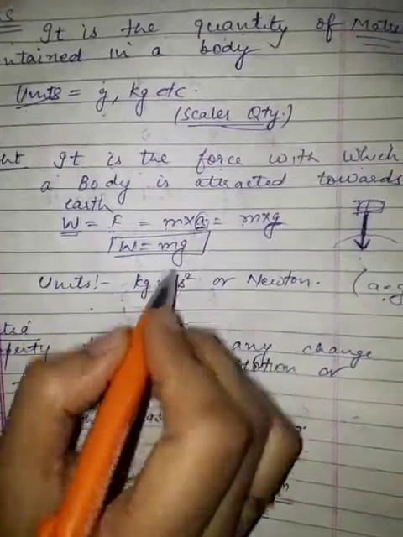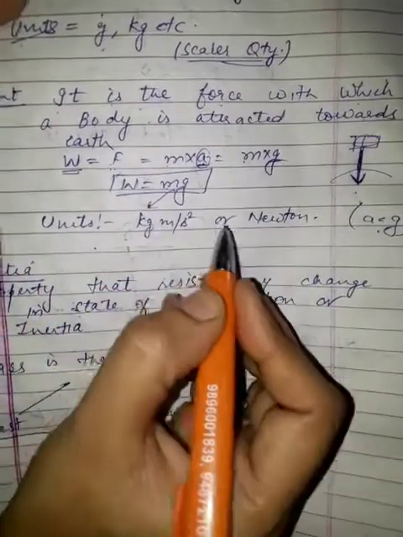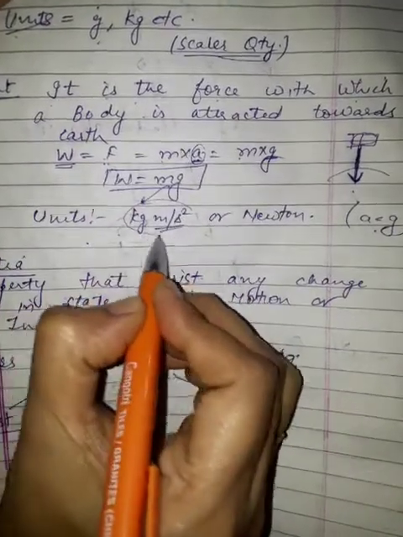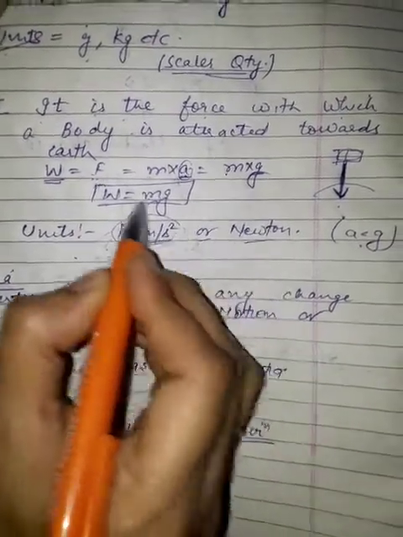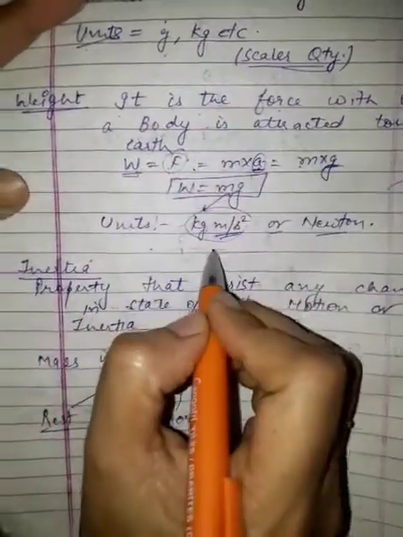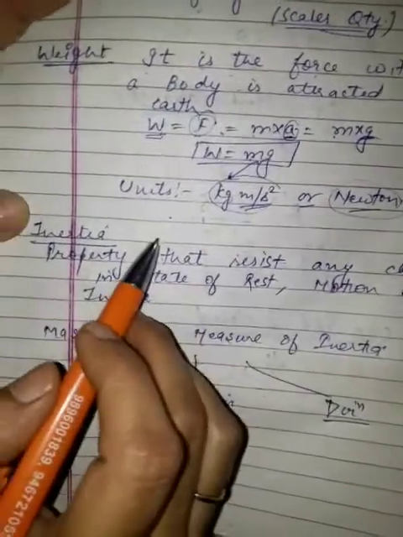M into g. Units. What is the unit of mass? Kilogram. g is acceleration due to gravity, so it is meter per second square. Kilogram meter per second square, or Newton. Why Newton? Because weight is nothing else. It is simply a force which acts towards the earth, so it can be expressed in Newton also.